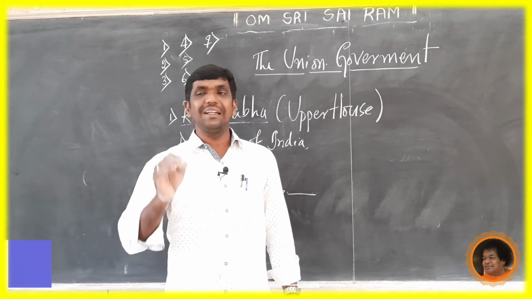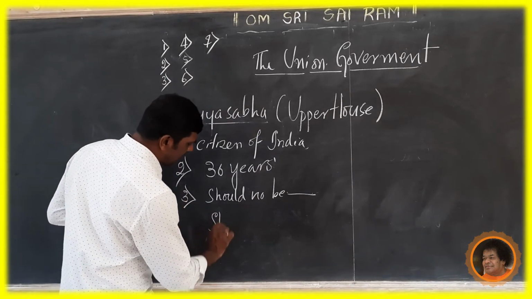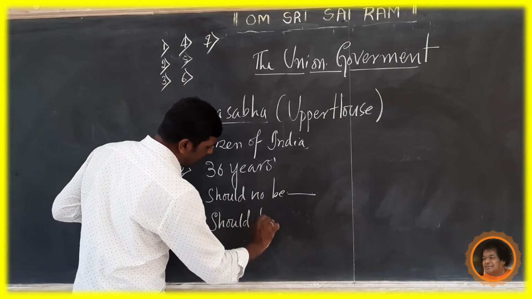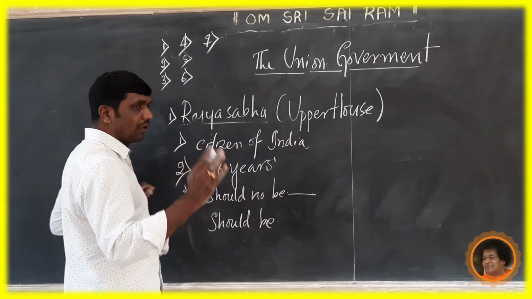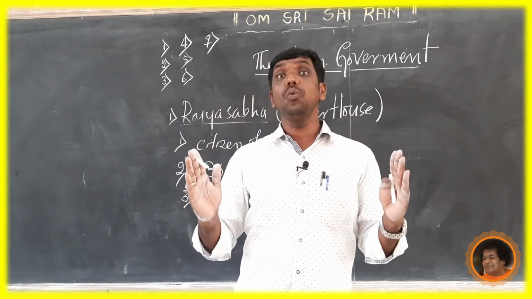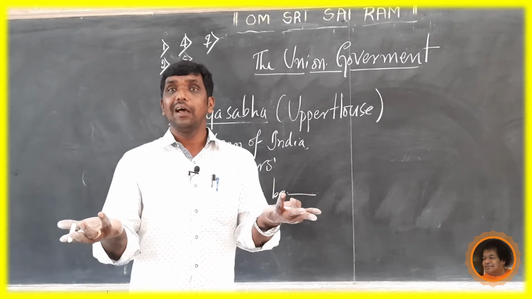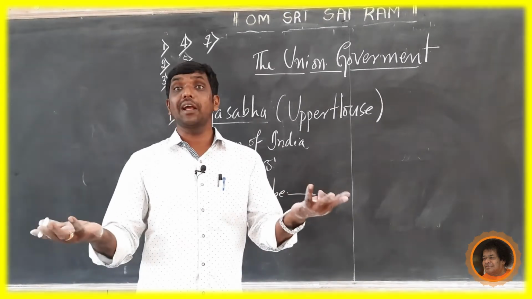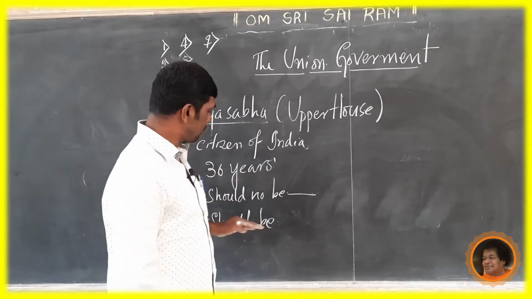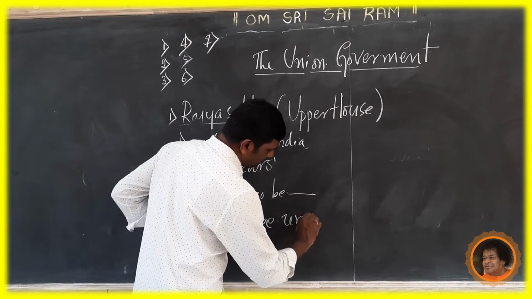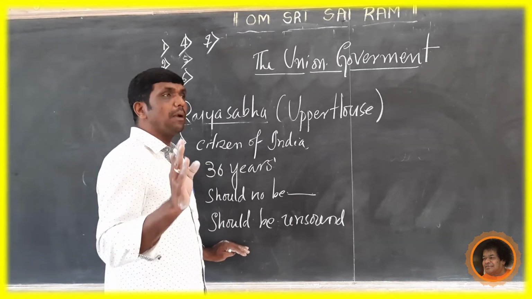Then should not have been declared to be a person of unsound mind. Means he should not be mentally retarded. He should be mentally sound. If the person is mentally unsound, how can he deal with the people? How can he run the government of India? It is not possible. That is why he should not be of unsound mind.